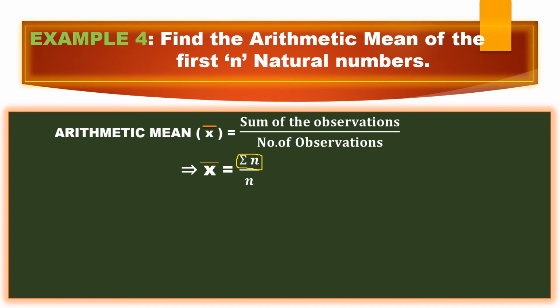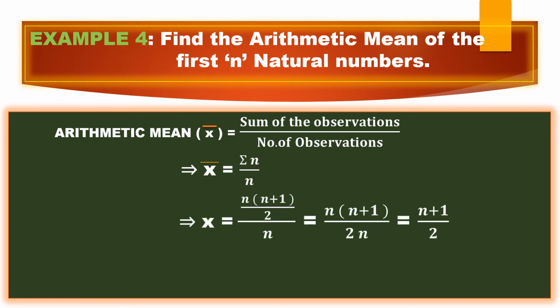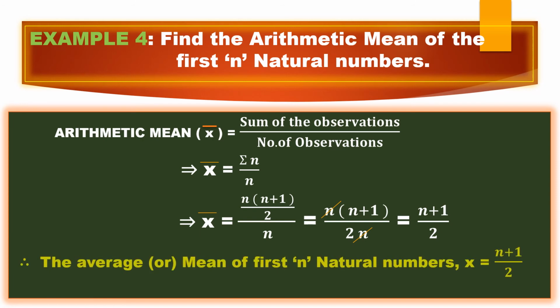So for sigma n, I can put n into n plus 1 by 2. Now this 2 is dividing and here it is also dividing, so these two become multiplication, 2n. Now the numerator n and denominator n I can cancel, right? So it becomes n plus 1 by 2. So the arithmetic mean of first n natural numbers is n plus 1 by 2. This is a very, very important problem. Please practice it.